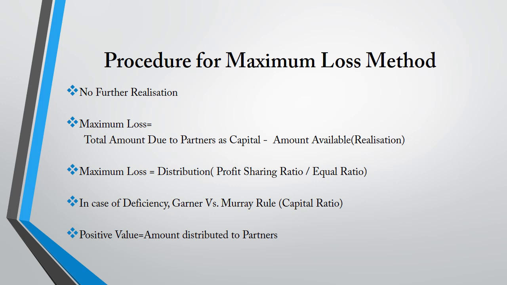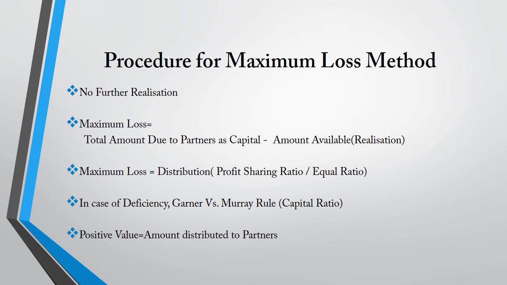The maximum loss is distributed from capital if the capital account of any partner shows debit balance or negative value. Such a partner is assumed to be insolvent and its deficiency is to be charged to the solvent partners in the capital ratio as per Garner vs. Murray rule.